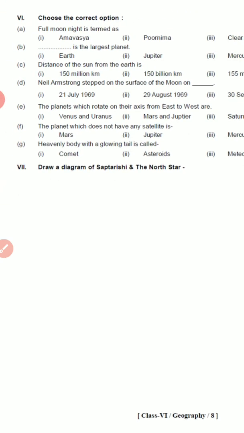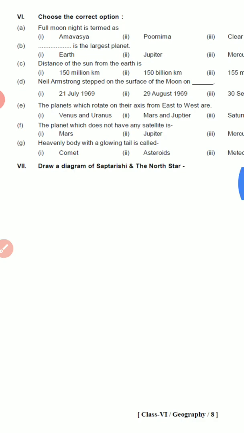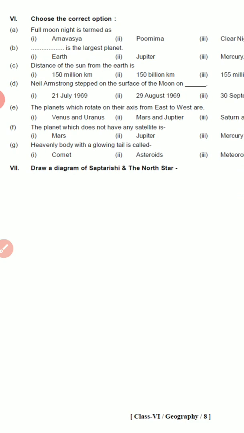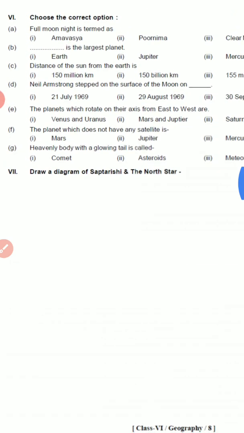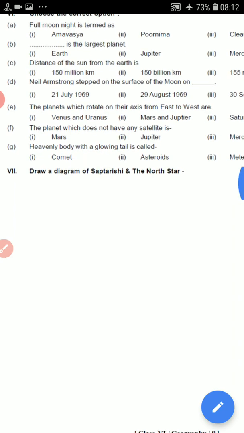1969. E. The planets which rotate on their axis from east to west are Venus and Uranus. Okay, all other planets revolve from west to east, but these two planets, Venus and Uranus, revolve from east to west.